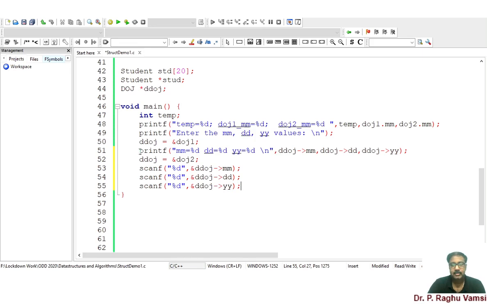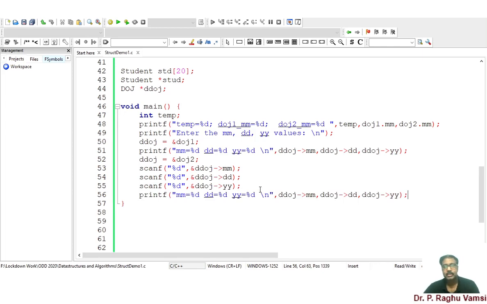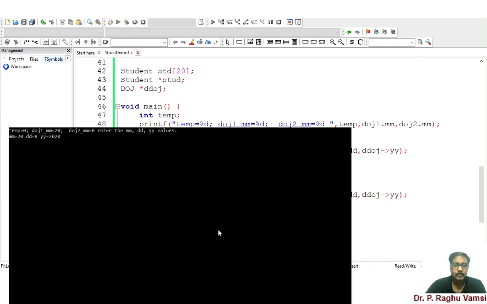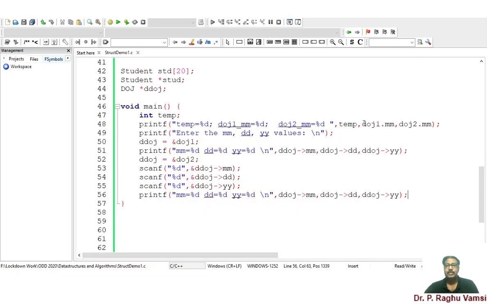Once we scan the values, then we need to print the values so that we can come to know whether the scanning is successful or not. So we'll scan the values 28, 2020. So we got m is equal to 20, d is 8, and so this is the way you can assign the values and you can do it.